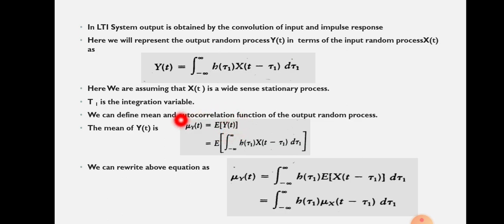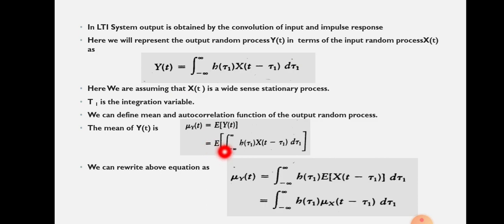In the previous class we have studied that if there is a random process x of t, then its mean value mu x of t is equal to the expectation of x of t. Now we are calculating the mean of this output random process. So mu y of t is equal to the expectation of y of t.